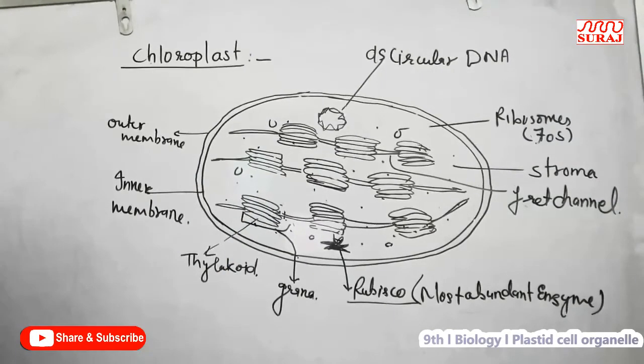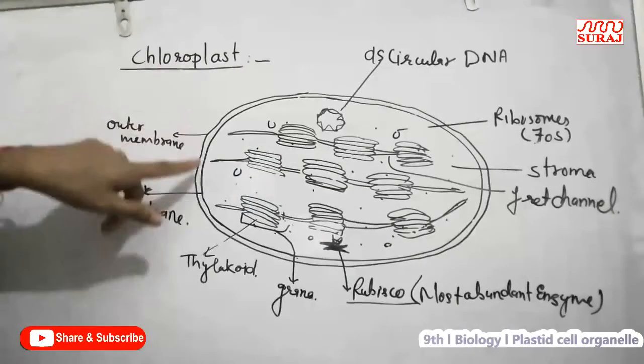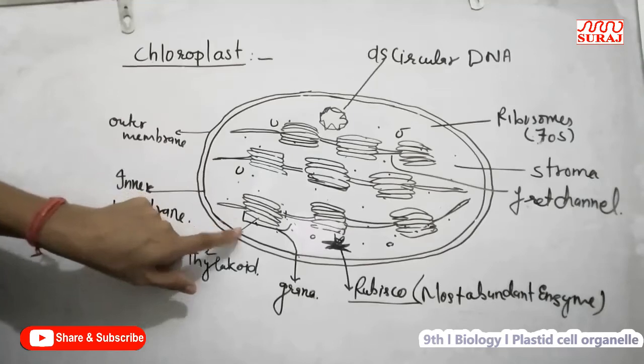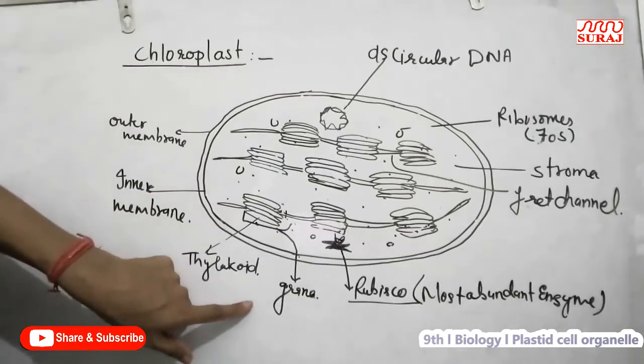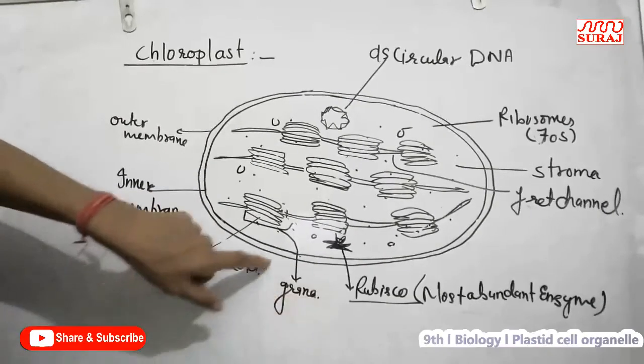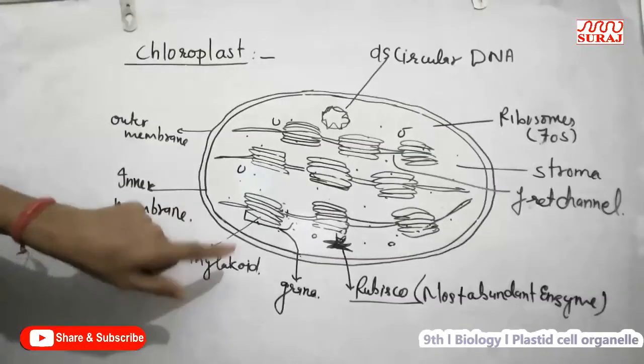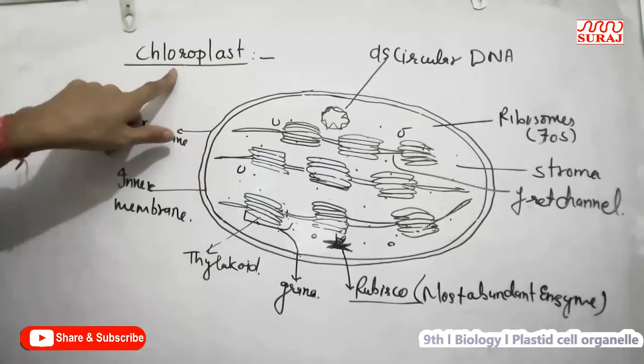The chloroplast mainly helps in photosynthesis. It transforms light energy into chemical energy. The light phase occurs in the grana and the dark phase occurs in the stroma. This is the function of the chloroplast.